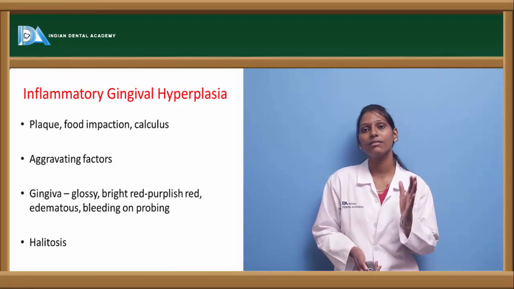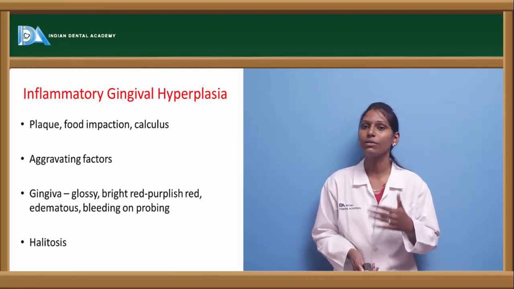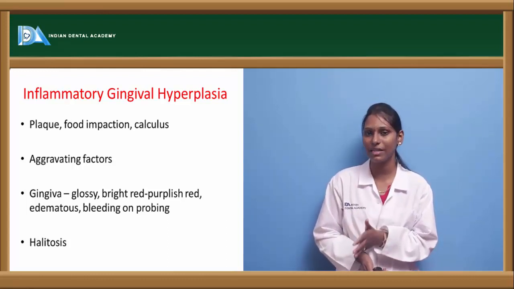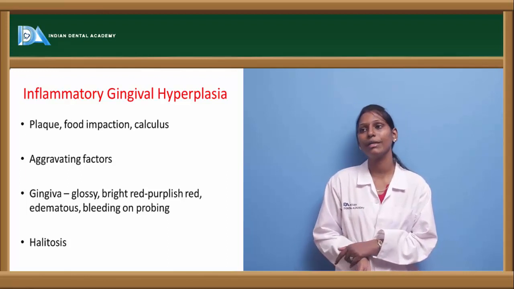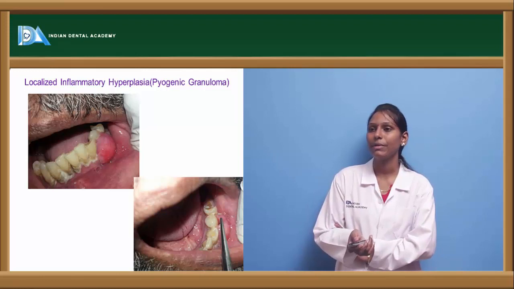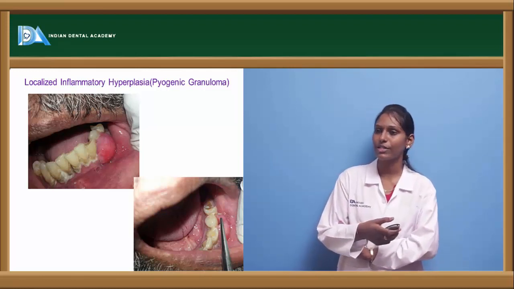In these conditions, primarily when the etiological agent, that is calculus or plaque, is removed, most of the time it will not progress into inflammatory gingival hyperplasia. But if it is left unattended, it can lead into an inflammatory gingival hyperplasia condition. So this is a picture of localized inflammatory hyperplasia. In this we can see pyogenic granuloma. The final diagnosis was pyogenic granuloma.